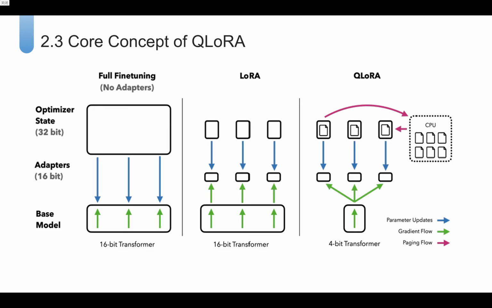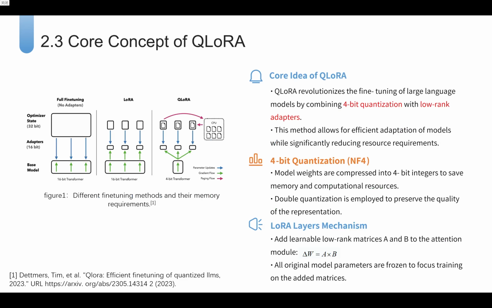Now, let's unpack QLoRa. While LoRa inserts adapters into full precision models, QLoRa first applies 4-bit quantization to compress parameters to 1/4 size, then adds low-rank adapters. This slashes memory usage to just 1/3 of LoRa's demand. The magic lies in double quantization, 4-bit storage for efficiency, but 16-bit dequantization during computation to preserve precision.